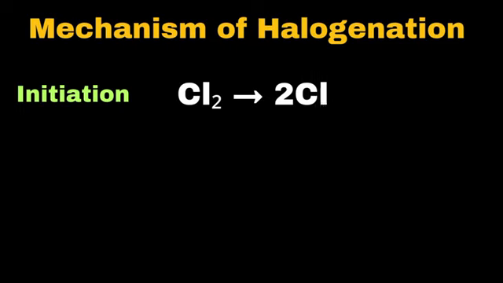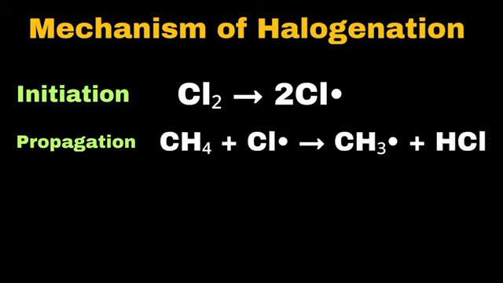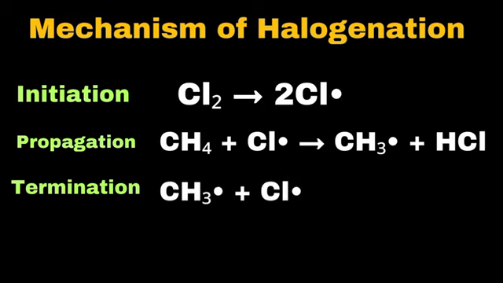If we look at the mechanism of the halogenation reaction, in this case, during the initiation process, a chlorine molecule, which means Cl2, will break down into 2 chlorine radicals. In the second step, which is called propagation, these chlorine radicals produced in the first step will react with methane to produce many valuable products by the successive replacement of hydrogen atoms with halogen. And after that, finally, in the third step, which is called termination, a methyl radical will react with a chlorine radical to produce methyl chloride. As we can see, in this case, in the products, no radical is formed. So from here, we can say that during the halogenation process, in the third step, radicals are terminated.